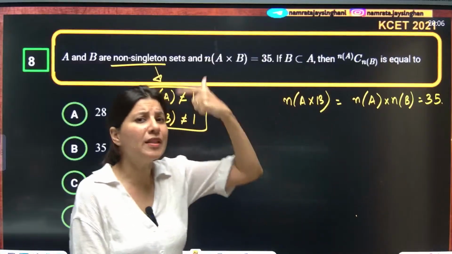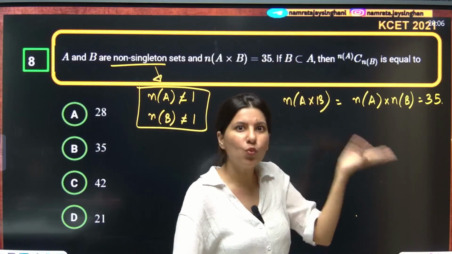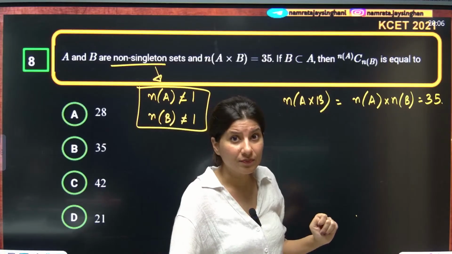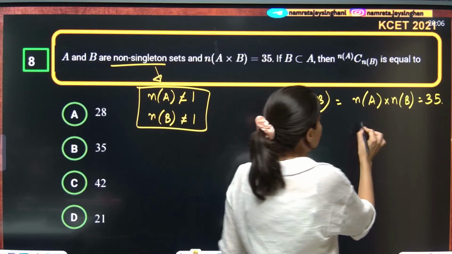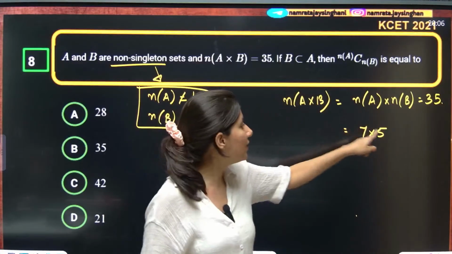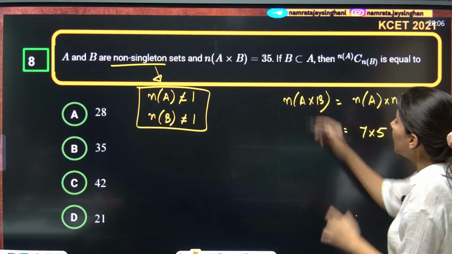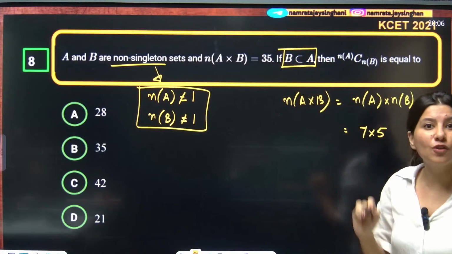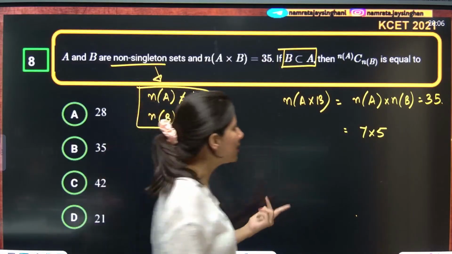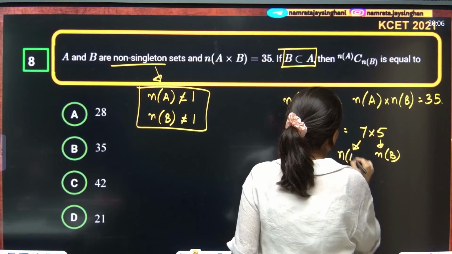Tell me the possible options. 35 can be split into 1 cross 35, which is not possible because the cardinality cannot be 1. So the only option is 7 into 5, so one cardinality is 7 and the other is 5. Which one is the bigger set? As per this question, B is a subset of A, so obviously B will contain fewer elements. So this is the cardinality of B and this is the cardinality of A.